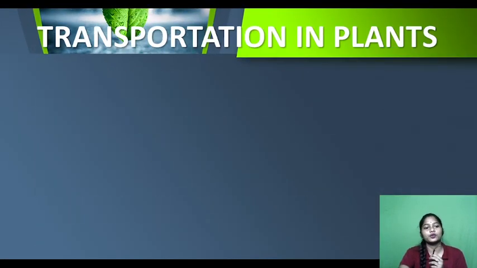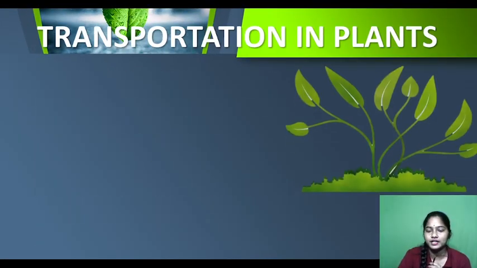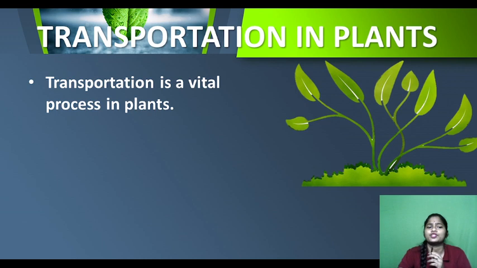The first thing we are going to discuss is transportation in plants. Transportation is a vital process in plants. Why? Because they are living things. We know that living things need food and water for their survival, right? So plants also need transportation of certain materials from the leaves to the roots, roots to the leaves and different parts. Yes or no?